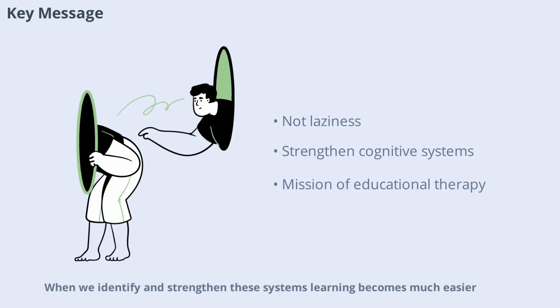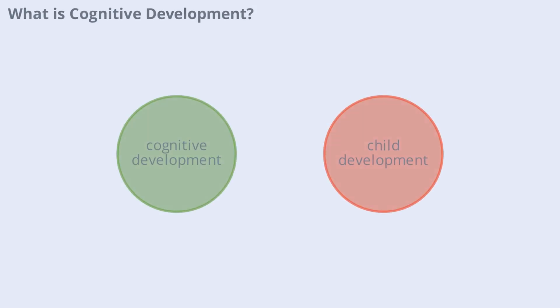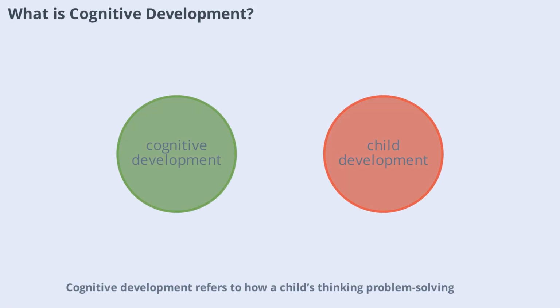When we identify and strengthen these systems, learning becomes much easier. This is the mission of educational therapy, to help every child reach their full potential by understanding and supporting their unique cognitive development. Cognitive development refers to how a child's thinking, problem-solving, and understanding grow over time. It includes skills like memory, attention, language, and reasoning.